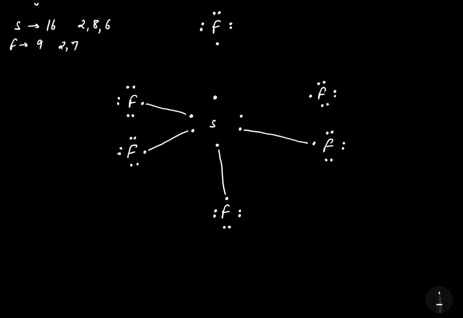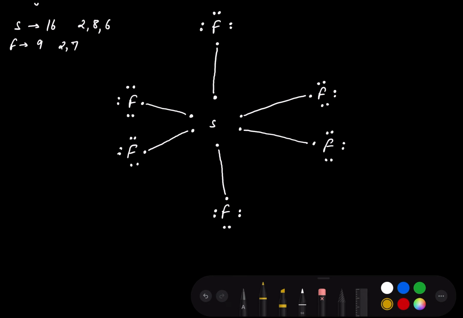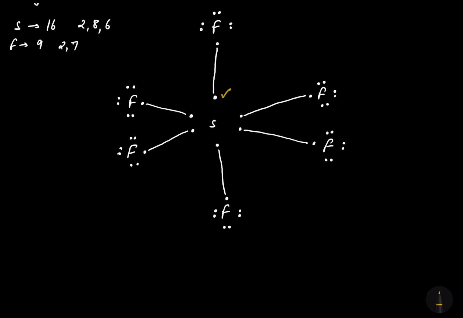Then the turn of the fifth fluorine, and then finally the sixth fluorine. Here all the 6 fluorine atoms have achieved 8 electrons in their valence shell after sharing 1 electron of sulfur with fluorine. So now let's talk about this sulfur. How many valence electrons are there in sulfur after the formation of 6 covalent bonds? And now I'm counting the number of electrons for sulfur. It's 1, 2, 3, 4, 5, 6, 7, 8, 9, 10, 11 and 12.